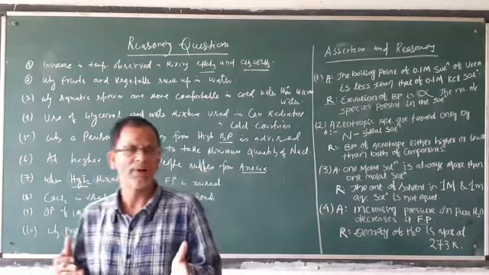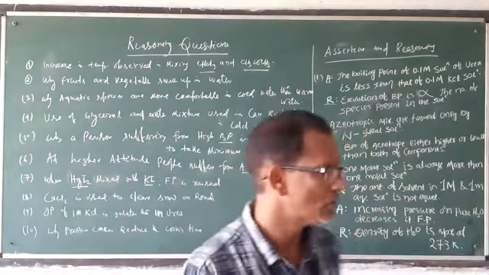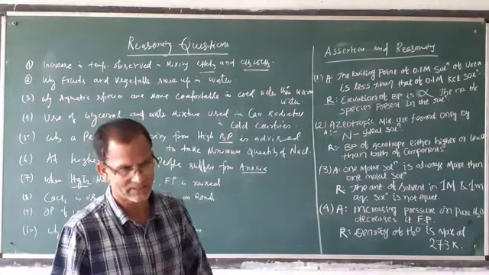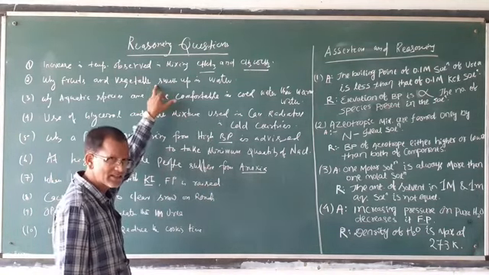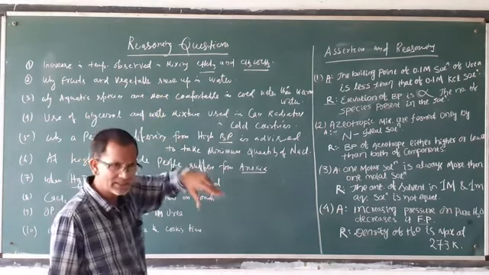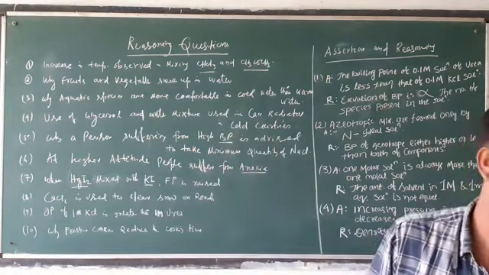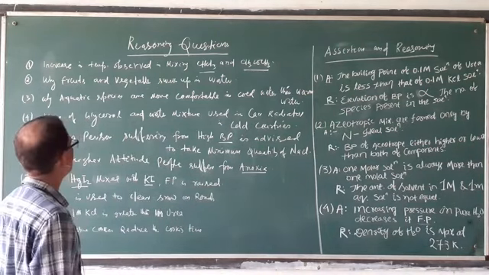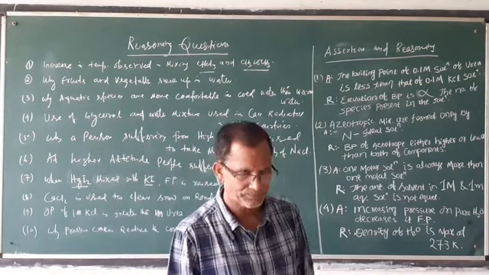So water particles enter the dry fruits, so the volume of the dry fruits increases and they become fresh. That's why fruits swell.